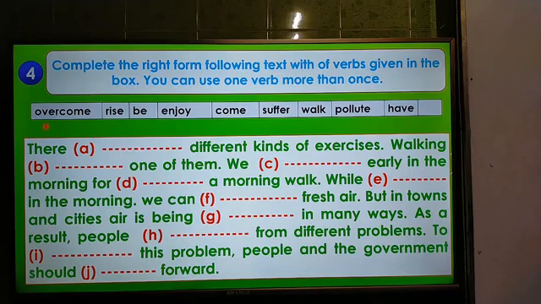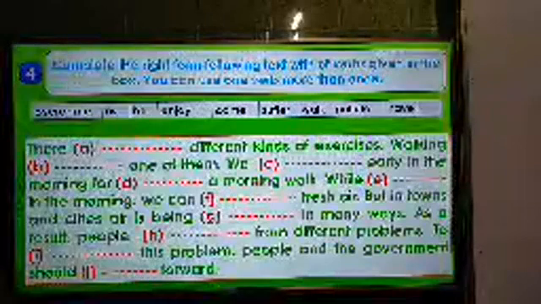Dear students, the words are overcome, rise, be, enjoy, calm, suffer, walk, pollute, and the last one, have. We have to use these 9 words. So you just look at the question: complete the following text with the right form of verbs given in the box. You can reuse any word.